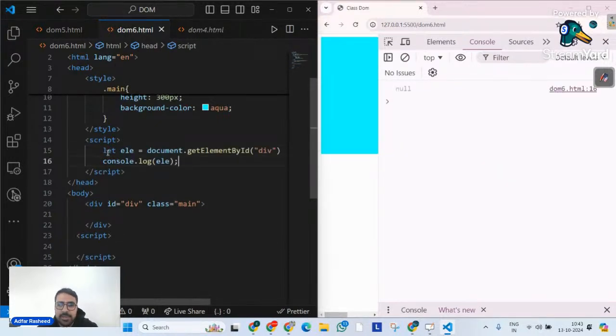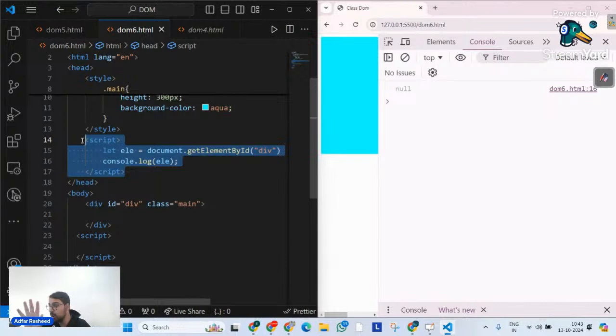But let me cut it, and let me paste it here. Now the same logic that I wrote in the body script, with the help of which we were able to read this div perfectly, I'm not able to read this div now. Why? Because it returns null. So do we agree why we were always writing our script below this div? Why can't we write our script here? Do we all know the reason now?